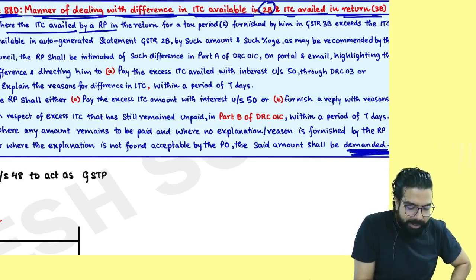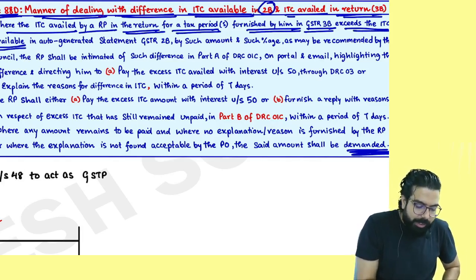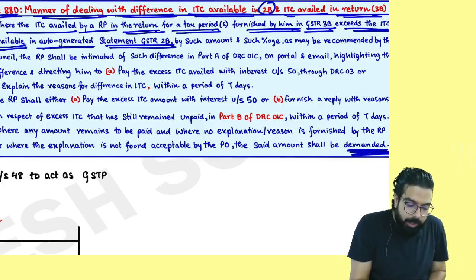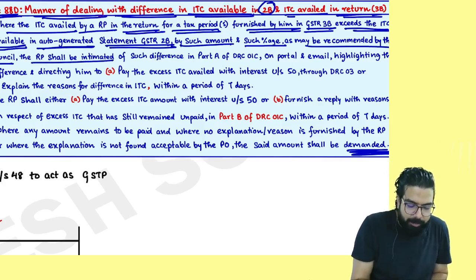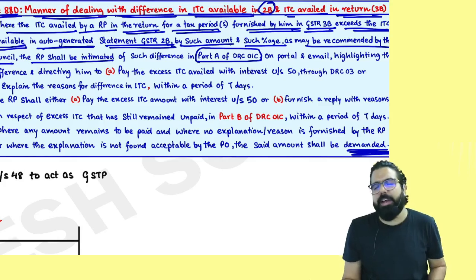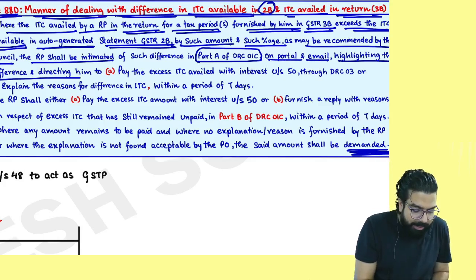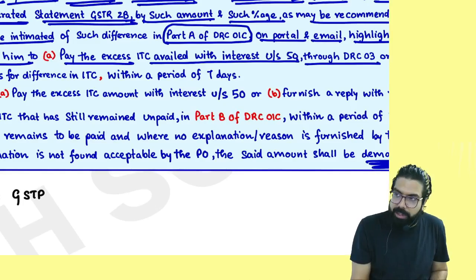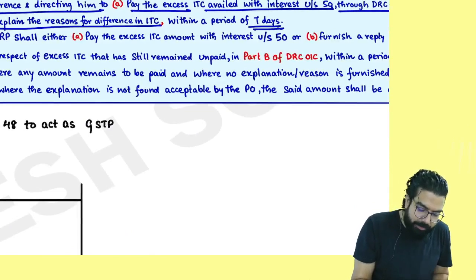Where the ITC availed by a registered person in the return for a tax period furnished by him in GSTR 3B exceeds the ITC available in the auto-generated statement GSTR 2B by such amount and percentage as may be recommended by the council, the registered person shall be intimated in Part A of GST DRC 01C on the portal and on email, highlighting the difference and directing him to either pay the excess along with interest through GST DRC 03 or explain the reason. Within how many days?